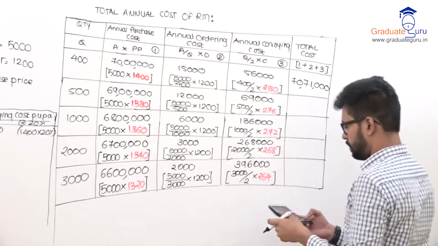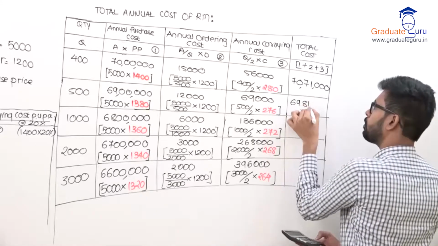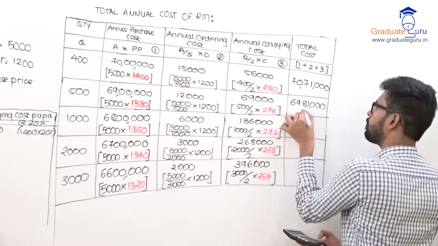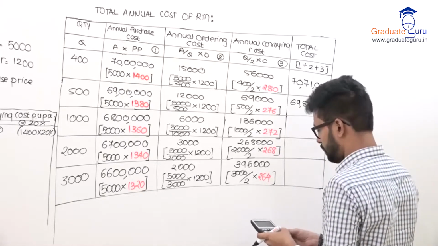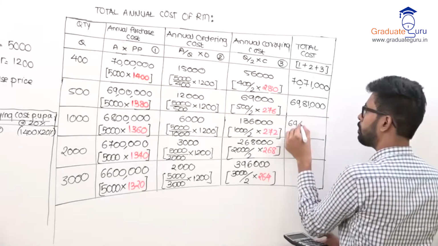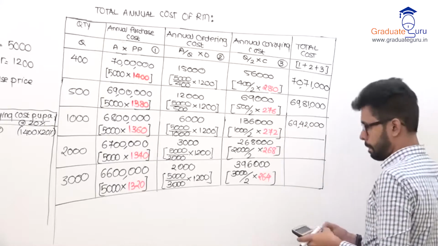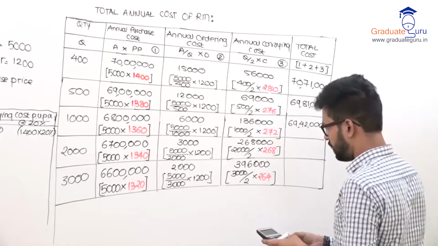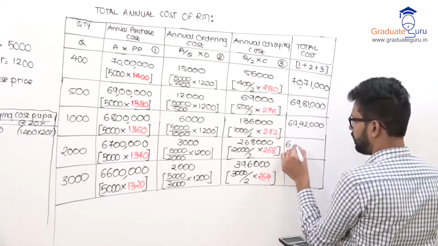Then 69,12,000 plus 69,000 comes to 69,81,000. 68 lakh plus 6,000 plus 1,36,000, 69,42,000. Then 67 lakh plus 3,000 plus 2,68,000, 69,71,000.